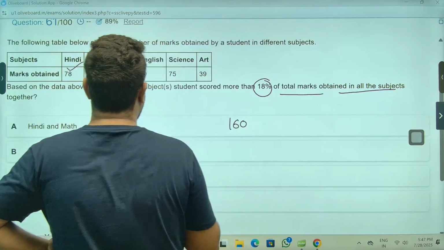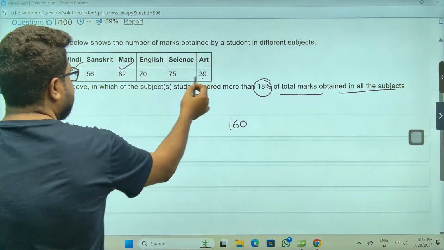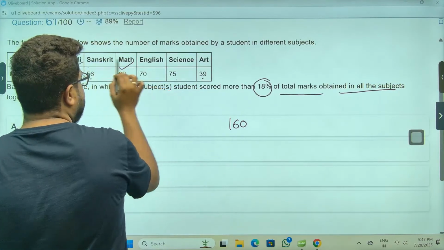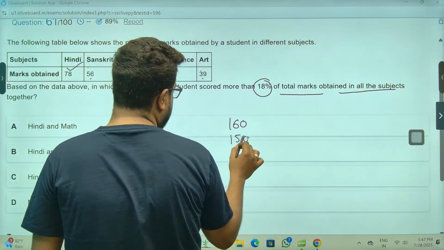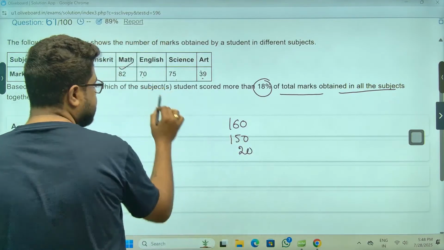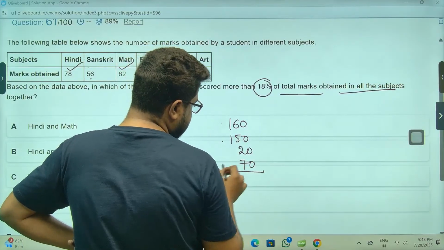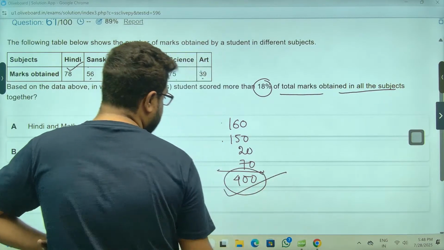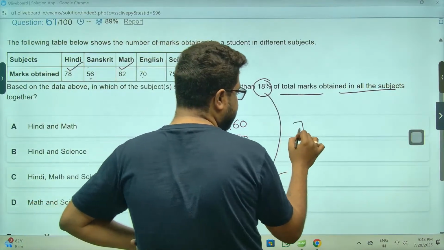Then 6 and 5, 11 plus 9, take these three together. 11 plus 9, 20. 5 and 7, 12, 12 plus 3, 15. 150 and 20, and this is 70. So this is 310 plus 90, 400. 400 is the total. 18% of 400, 18 fours are 72.